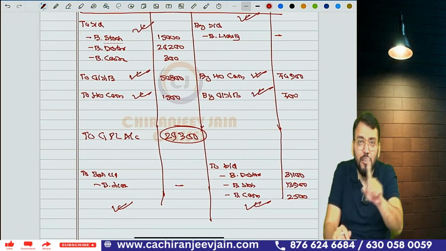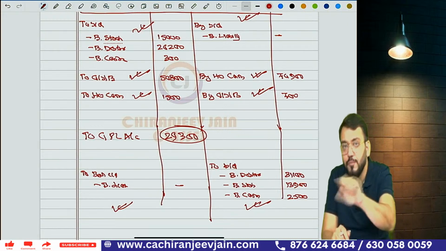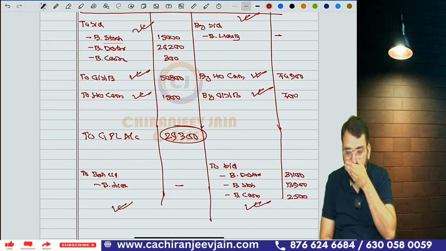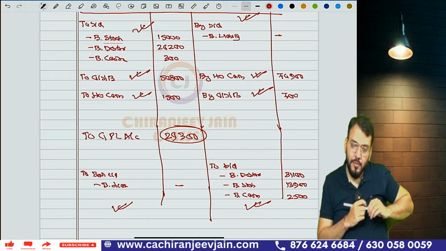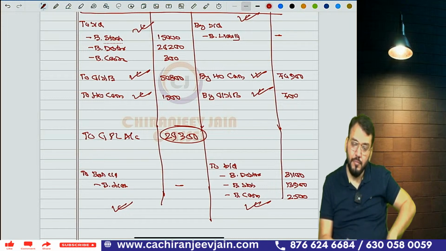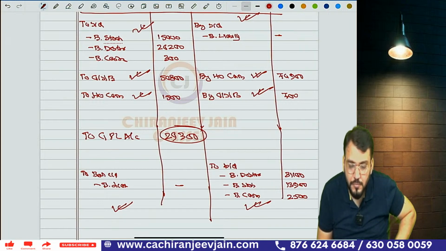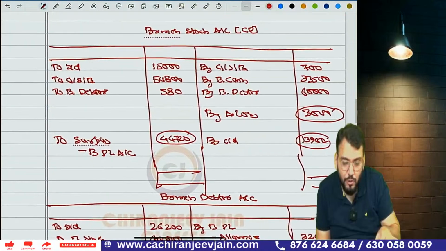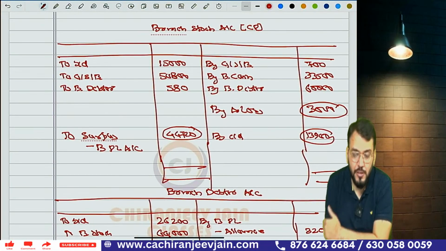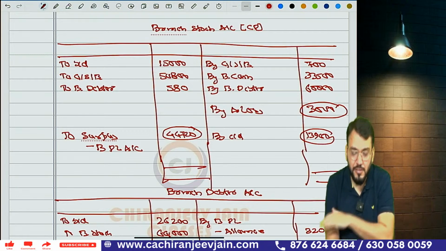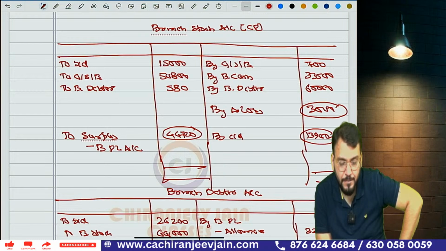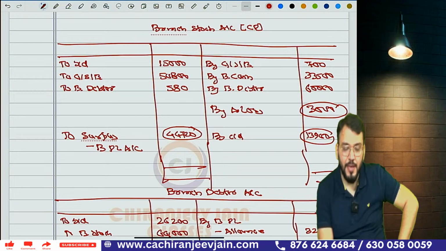I need to proceed. So one question I have done at cost price, one question I will do at invoice price. Please show branch stock account. Oh, I have not read your query at that point. This is the branch stock account at cost price. Naresh, now just see branch stock account. Have you understood?